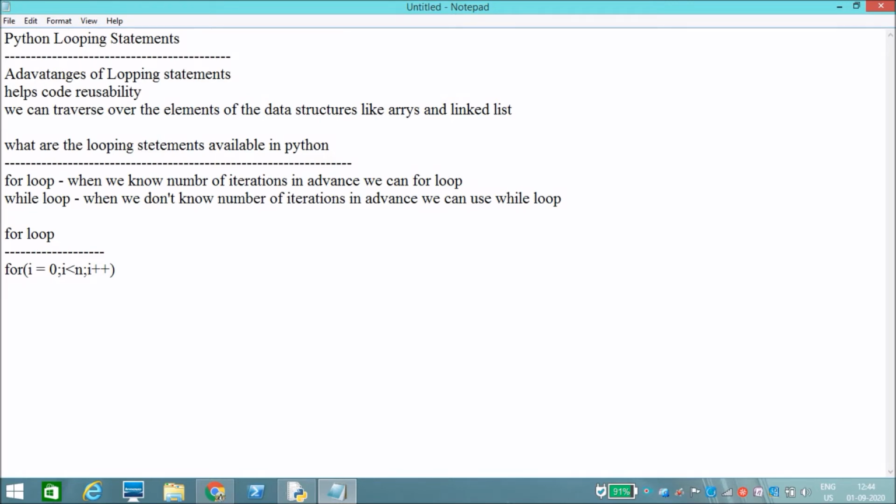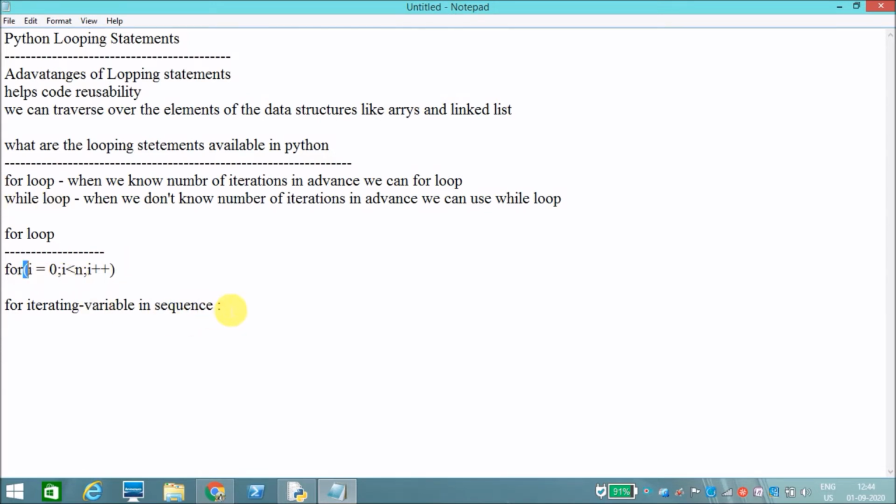We will see the syntax. For, followed by the iterating variable, in sequence, followed by a colon instead of parentheses.